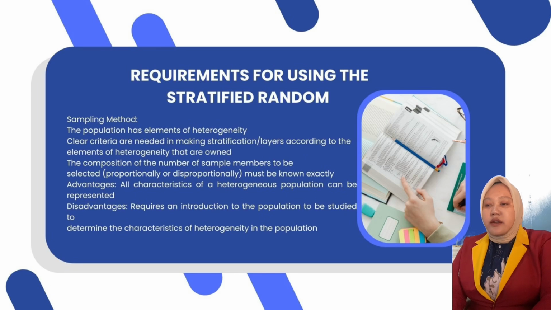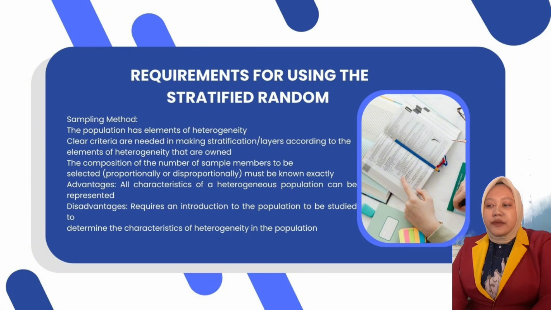Next, requirements for using the stratified random sampling method. The population has elements of heterogeneity. Clear criteria are needed in making stratification layers according to the elements of heterogeneity. The computation of the number of sample members to be selected, probability and proportion, must be known.